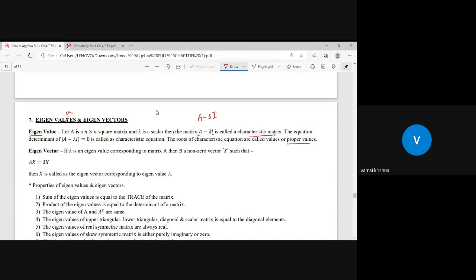Let me say this sentence in the correct way. The roots of the characteristic equation are called eigenvalues or proper values. Just take the given matrix A. From this matrix, construct A minus lambda I, which is a matrix. After getting this matrix, find the determinant of it, and set determinant of A minus lambda I equal to 0. Actually, the determinant is some numerical value, but that value consists of an unknown, lambda.